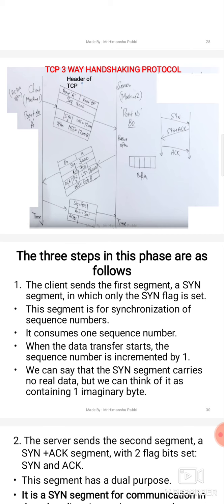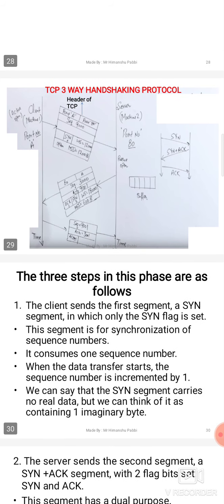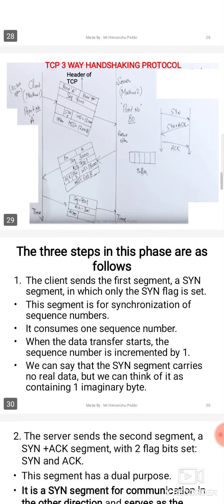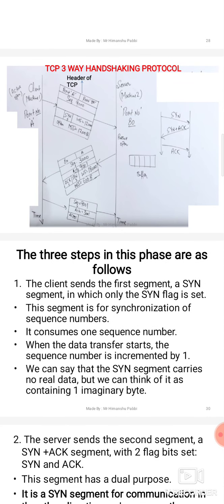Next is the acknowledgement. The server is acknowledging the segment of the client. The client has sent byte number 9000, so the server will send 9001 as the acknowledgement. Here the ACK flag is 1.